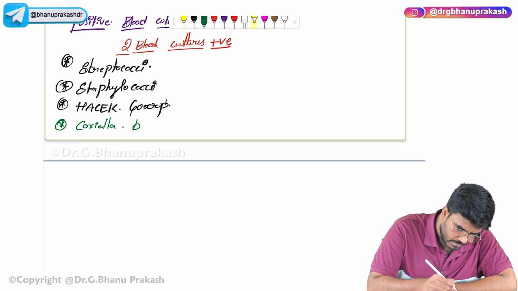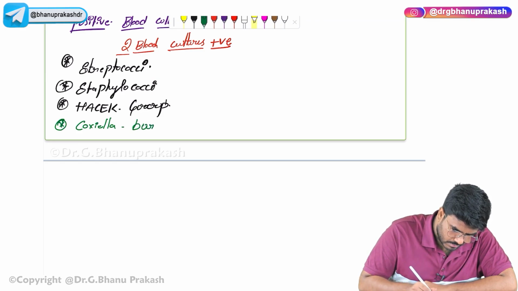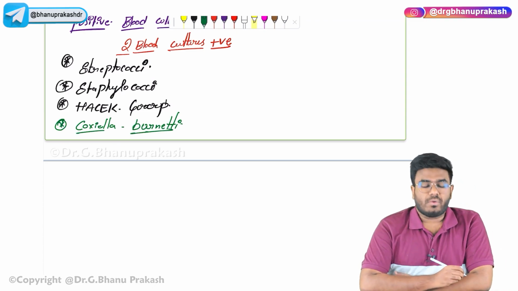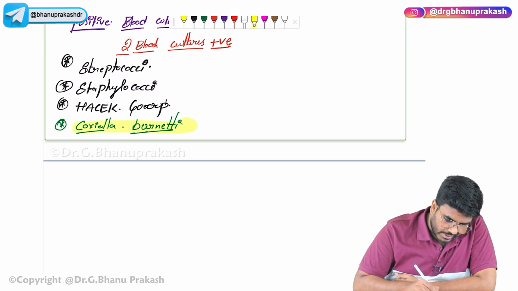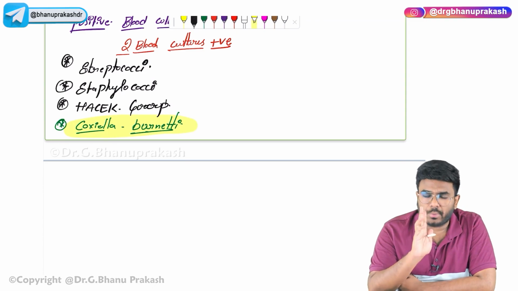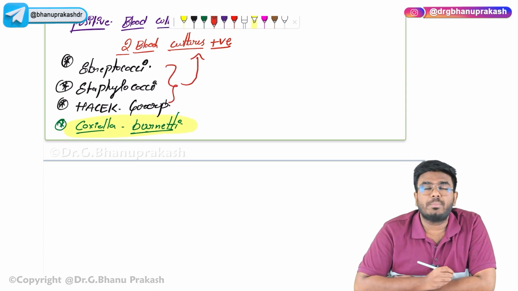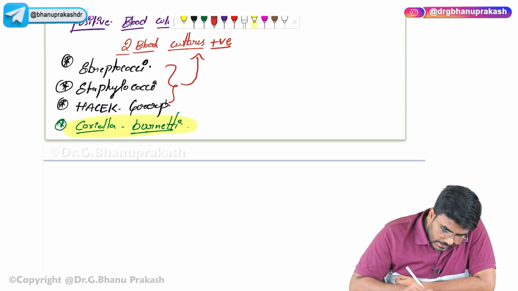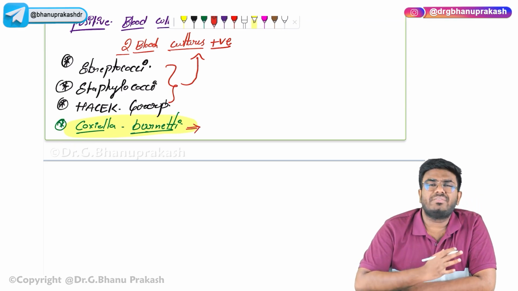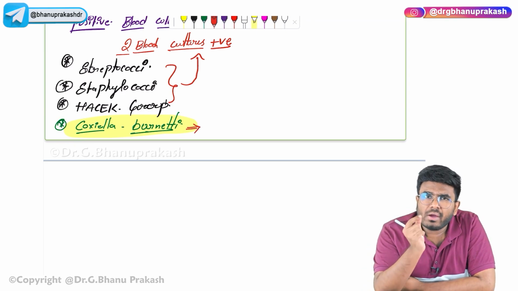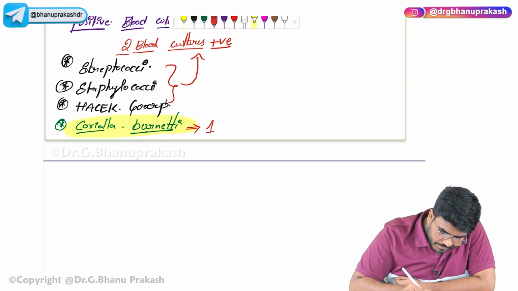Coxiella burnetii. What is something special about this Coxiella burnetii? With other organisms, two blood cultures should come positive. But with this, actually, it is a very atypical organism. If you have at least one blood culture